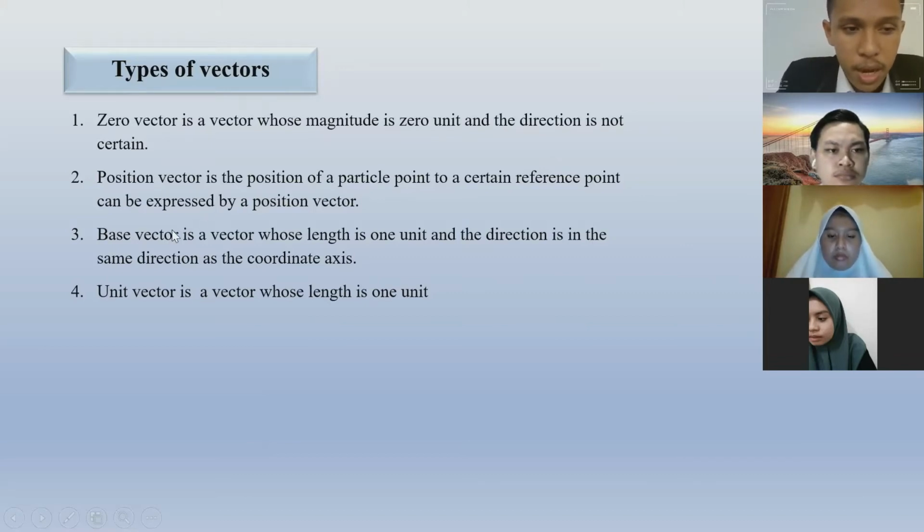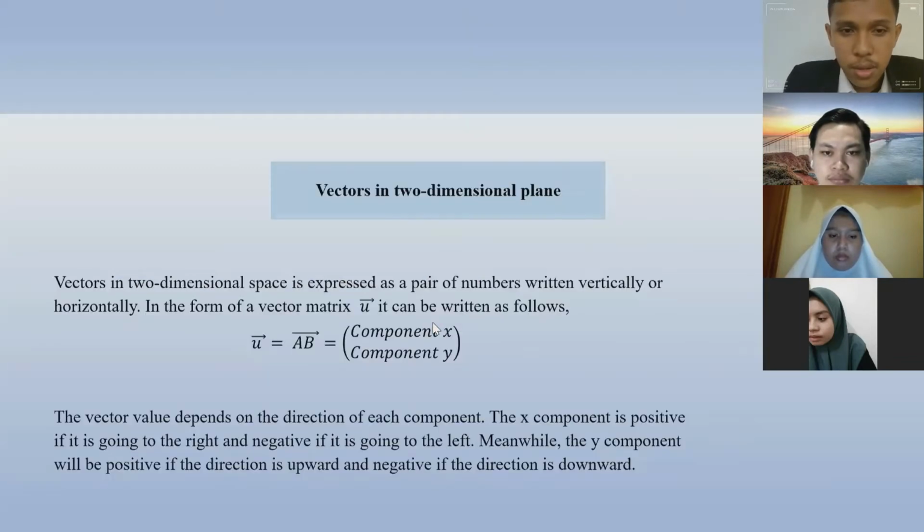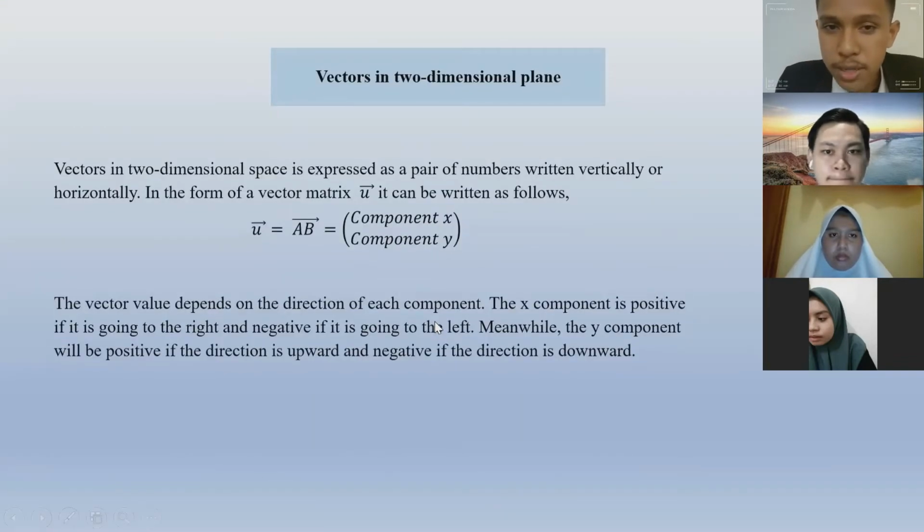The third, base factor is a factor whose length is 1 unit and the direction is the same as the coordinate axis. The fourth, unit factor is a factor whose length is 1 unit. So I will tell you about the factor in two-dimensional plane.